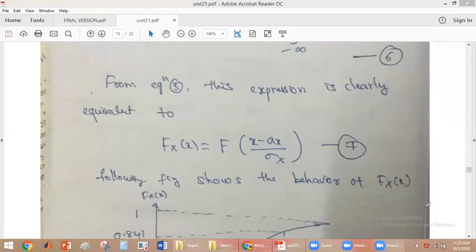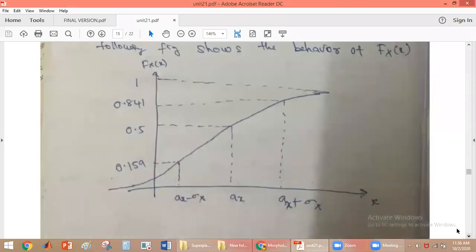So we have discussed what a distribution function is. The distribution function is the integral of the density function, and we also know that the distribution function has a minimum value of 0 and a maximum value of 1. The distribution function of a Gaussian random variable will have a shape like this.